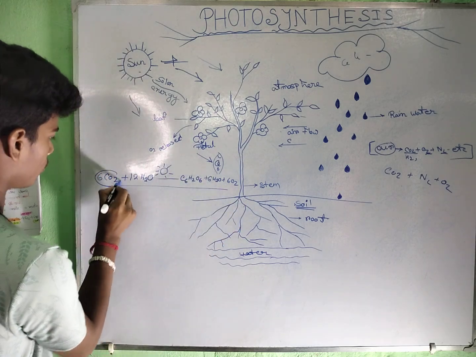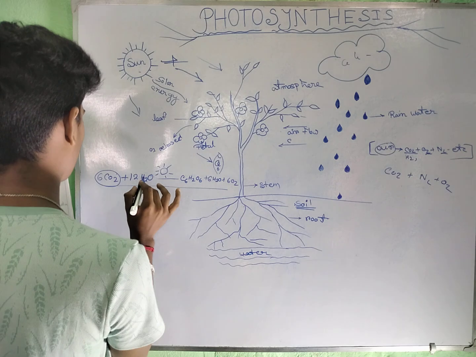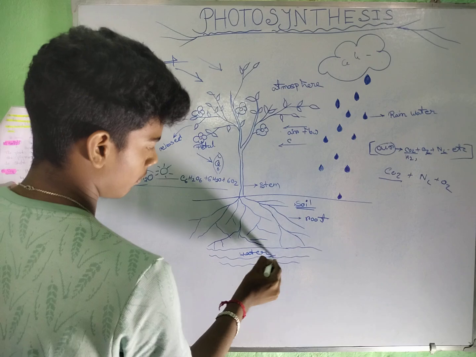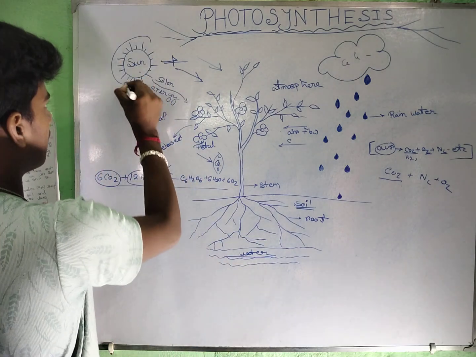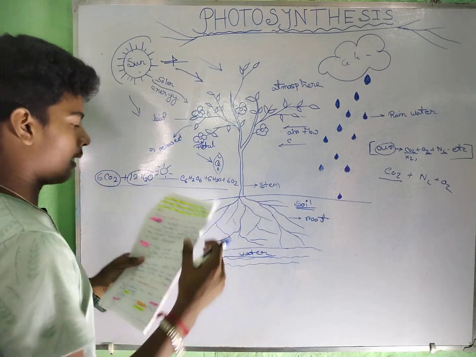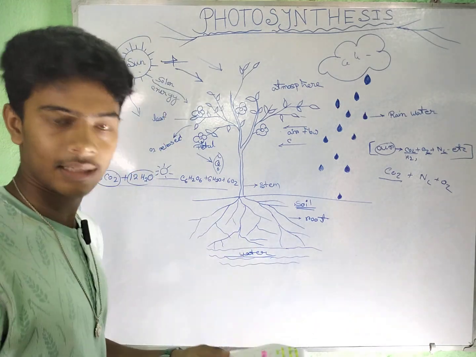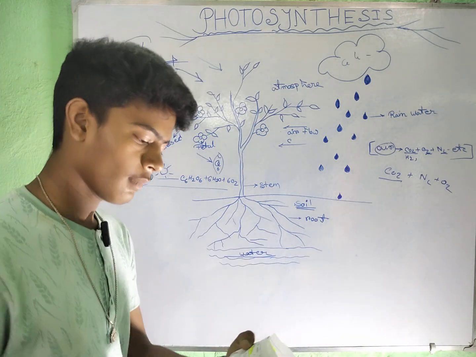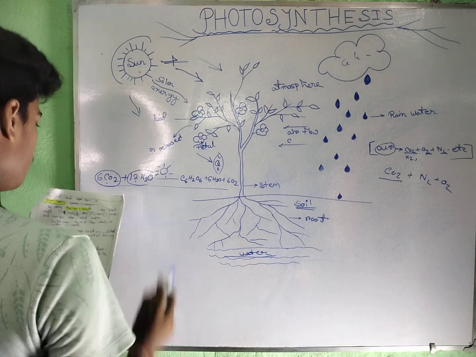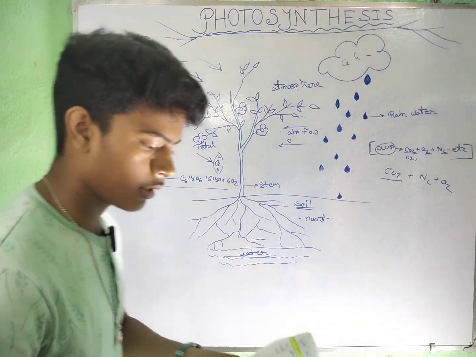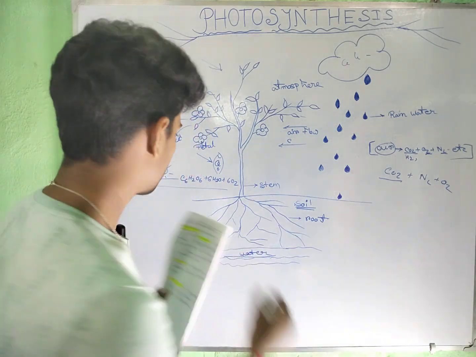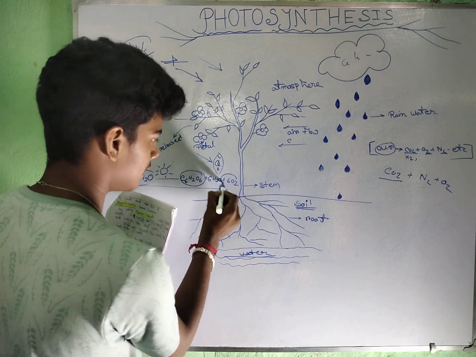This is CO2, and this is H2O, water. And this is sunlight, which is also important for this reaction. The result of this reaction is that by using CO2, H2O, and sunlight, the plants make C6H12O6, glucose, and also oxygen and water.